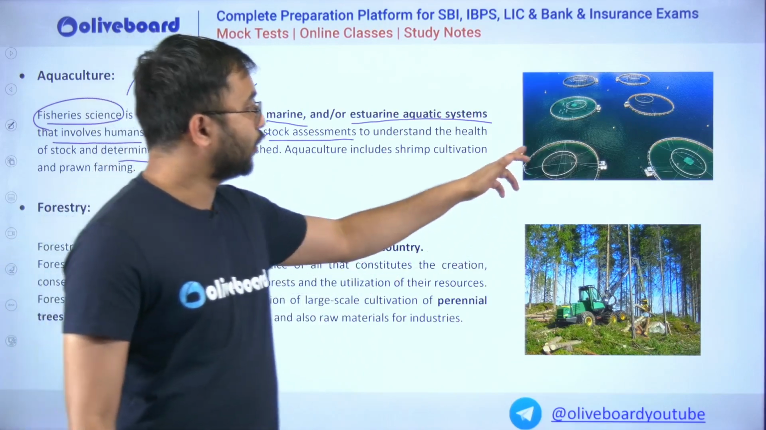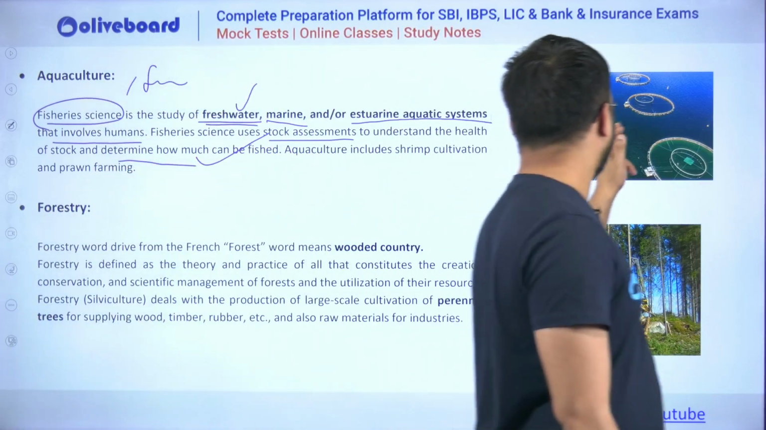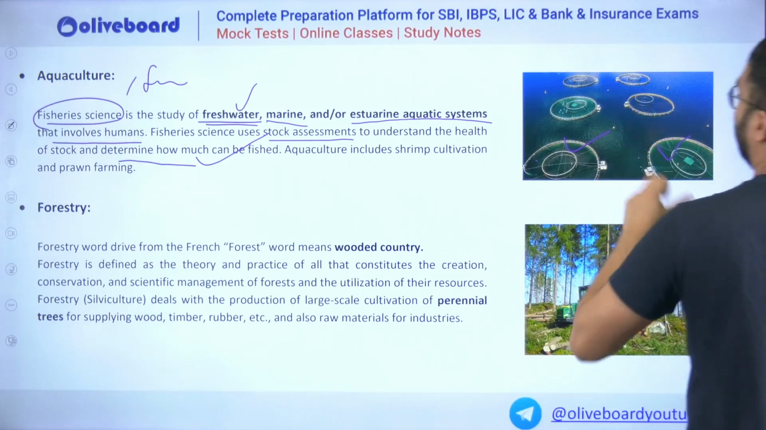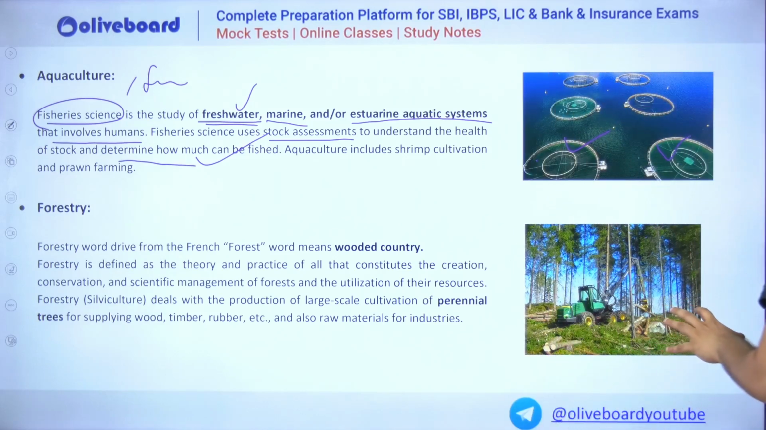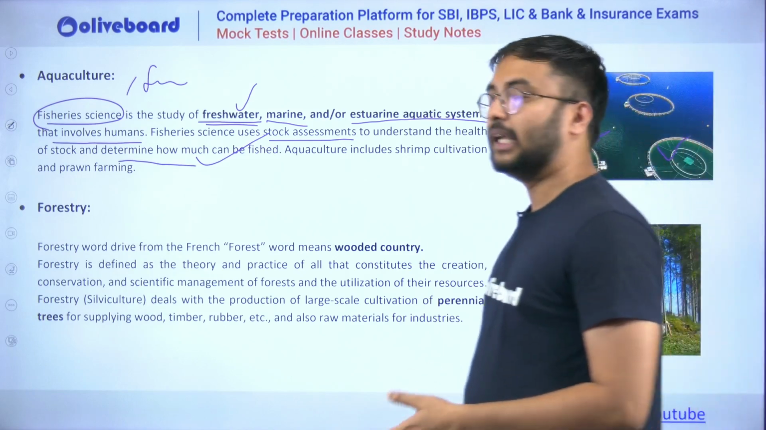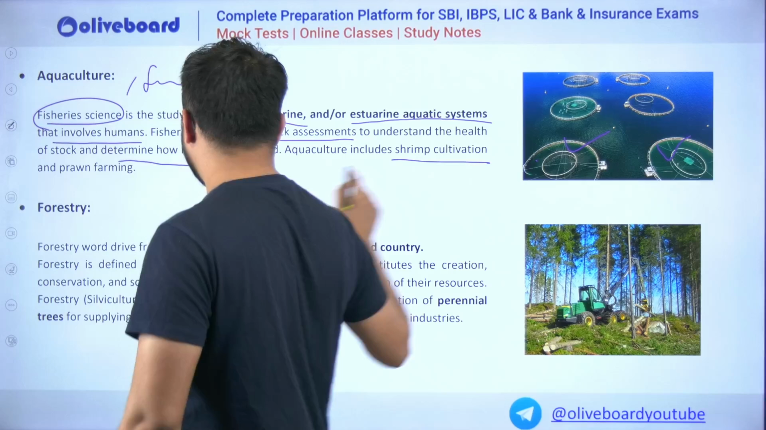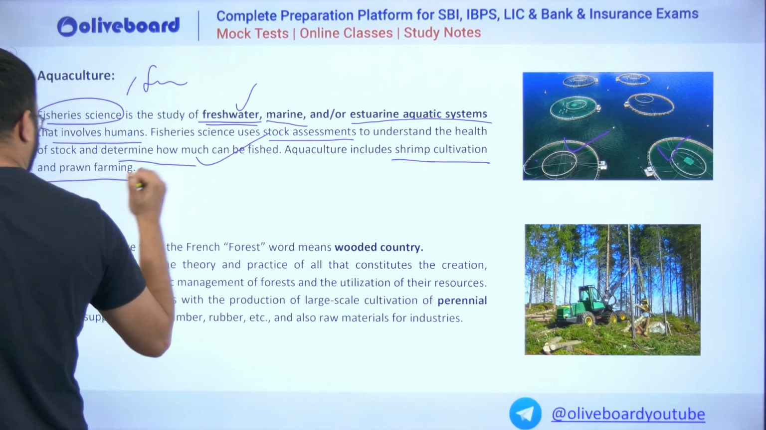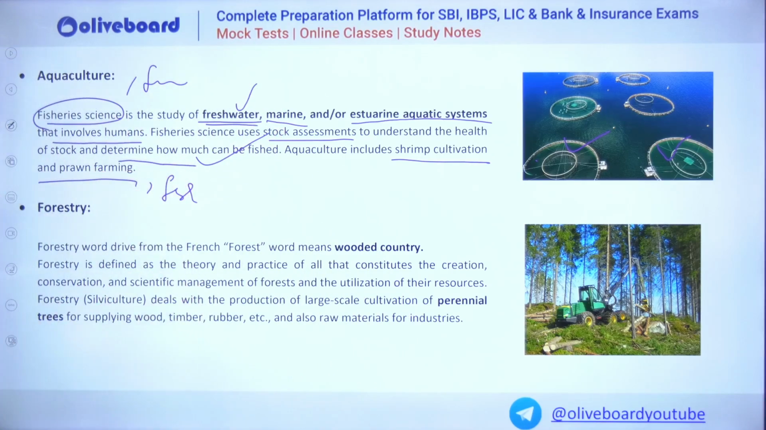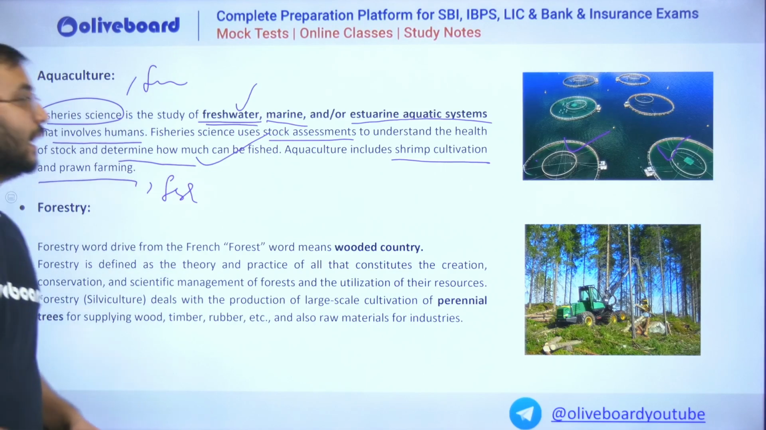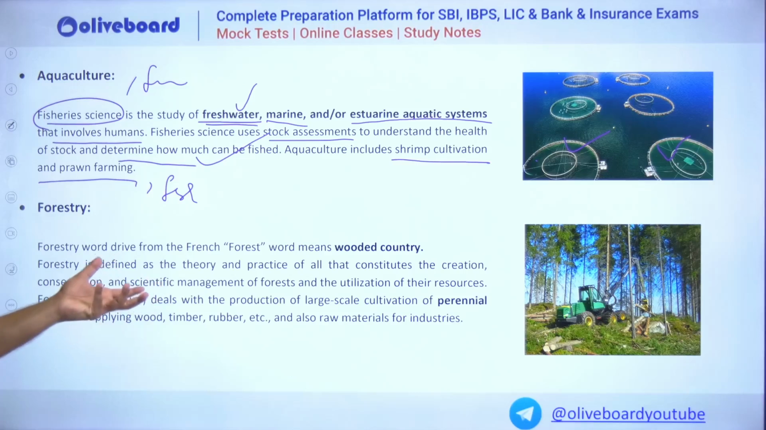In this way, your fish cultivation is done in a closed atmosphere or in situ atmosphere. Generally, the examples could be shrimp cultivation, prawn farming, fish farming. This is done a lot. The areas famous for it are Kerala, Andhra Pradesh, Tamil Nadu, Maharashtra, etc.